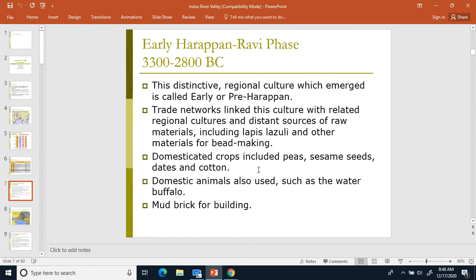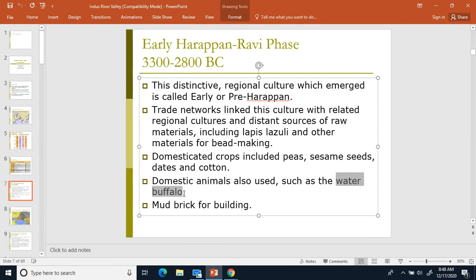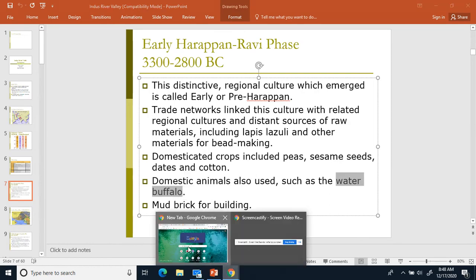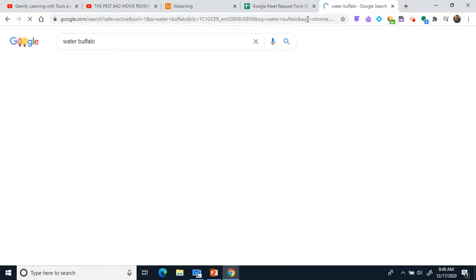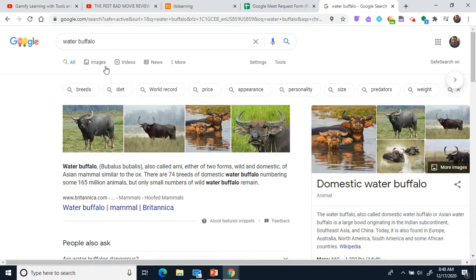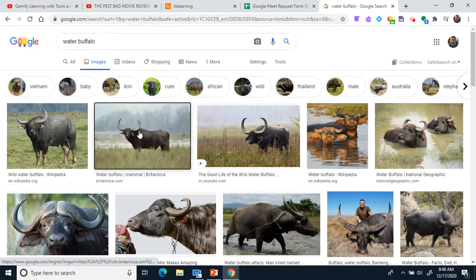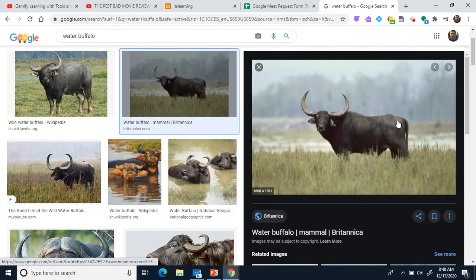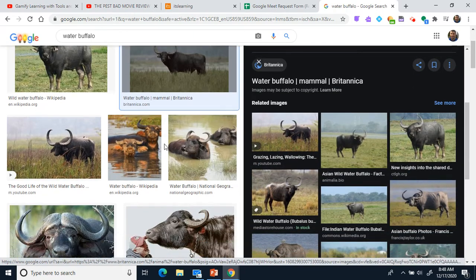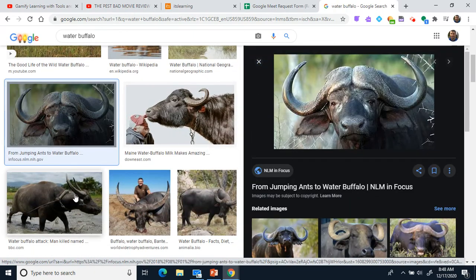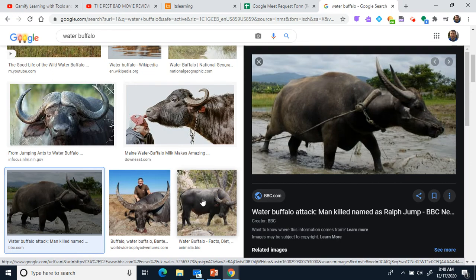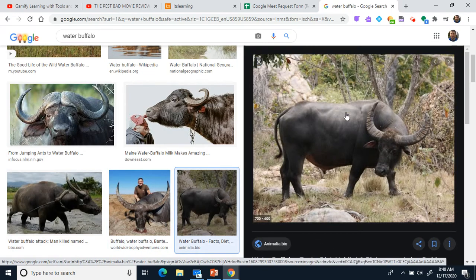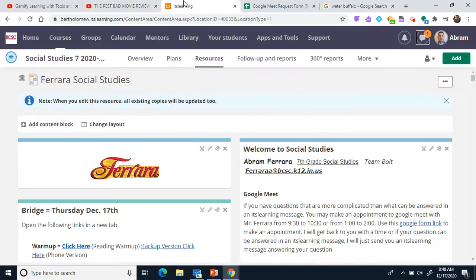They had domesticated animals. The main domesticated animal was the water buffalo. I'll show you a picture of that so you know what that looks like. There you go, a water buffalo. They domesticated the water buffalo, and that's the animal they mainly use in India. That was the first one they domesticated for working and so forth. So that's the domesticated animal they have in India, the water buffalo.